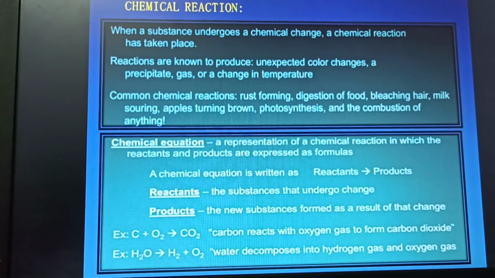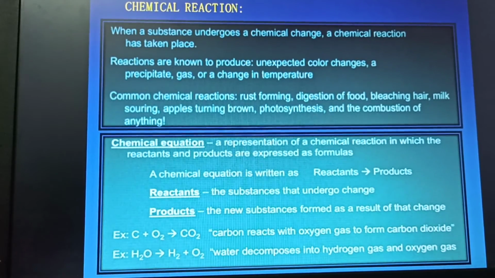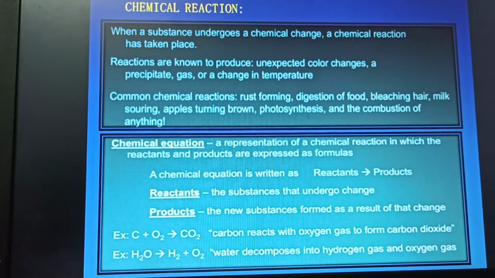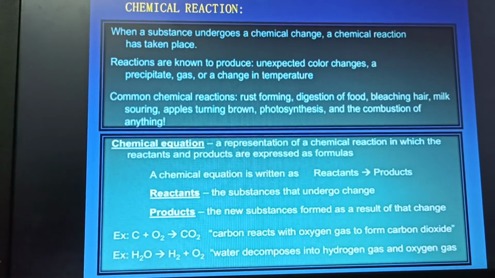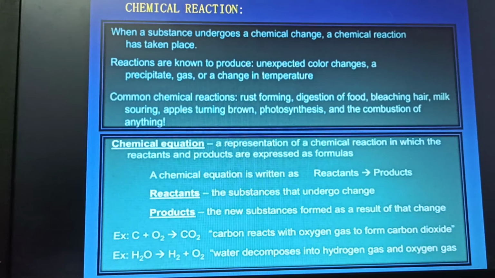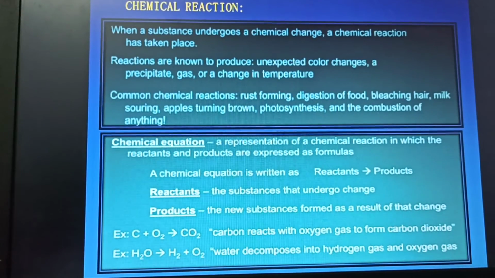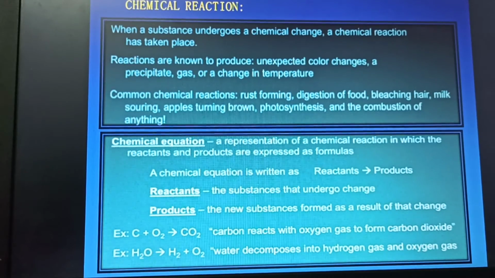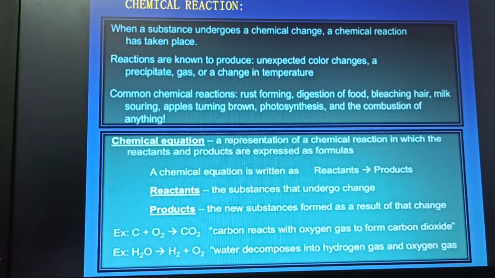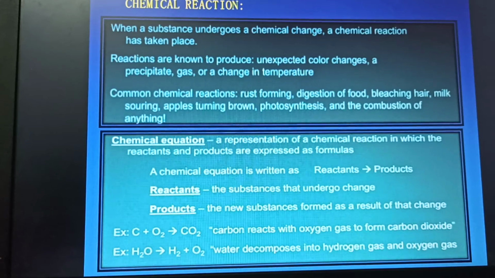A chemical equation is written as reactants, arrow mark, products. The arrow mark indicates direction. Reactants are the substances that undergo change. Products are the new substances formed as a result of that change. An example is carbon reacting with oxygen, we get carbon dioxide. C plus O2 gives CO2.